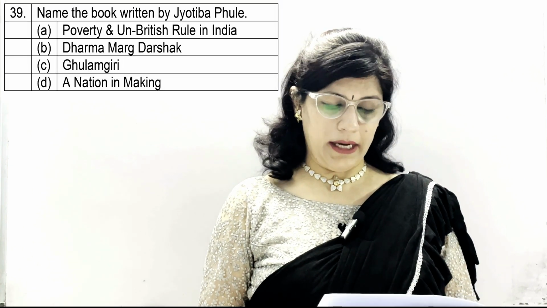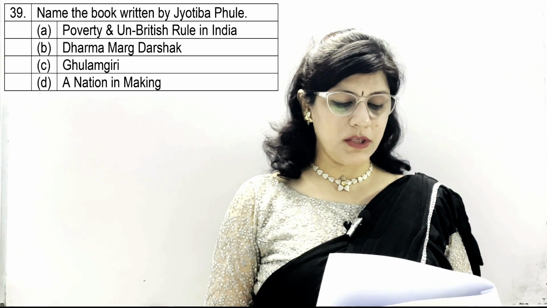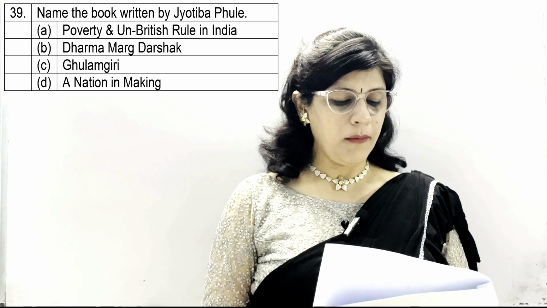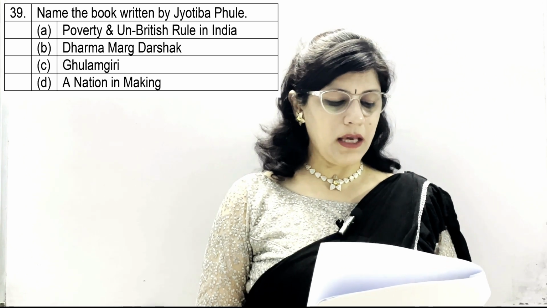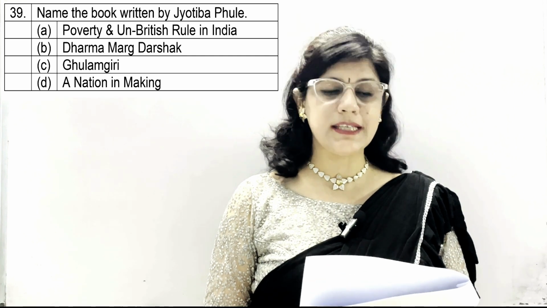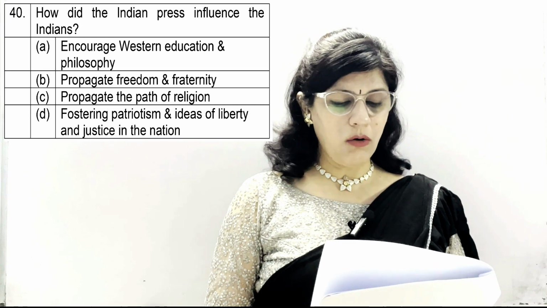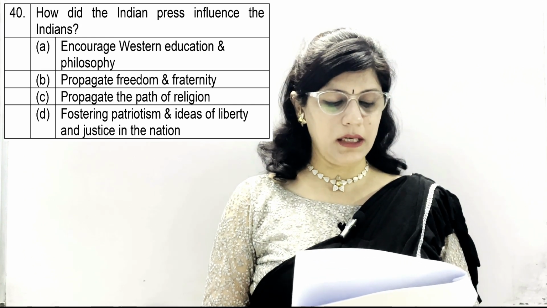Question number 39. Name the book written by Jyotiba Phule. A option, Poverty and Un-British Rule in India. B, Dharma Darshak. C, Gulamgiri, and D, A Nation in Making. And the correct option is C, Gulamgiri.